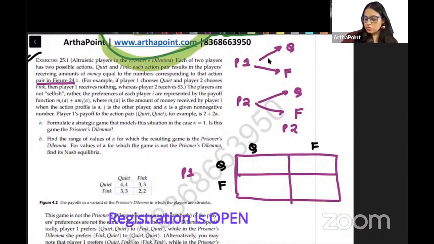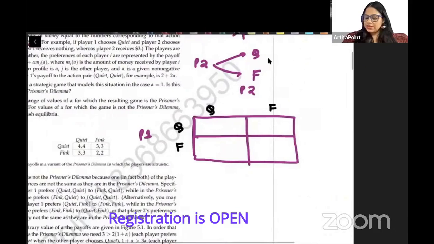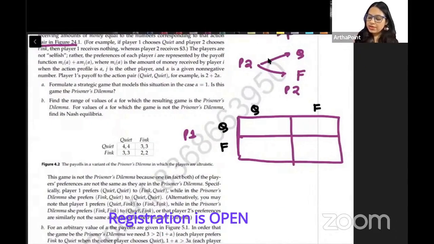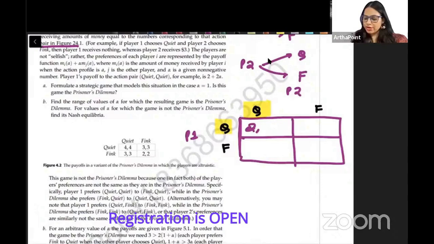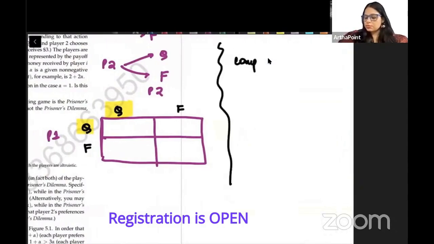So let me give you an example first. First, let's take a basic game. So when both players were quiet, they were getting a payoff of 2. So just think about this before I do this. Just go ahead and compare this with the actual